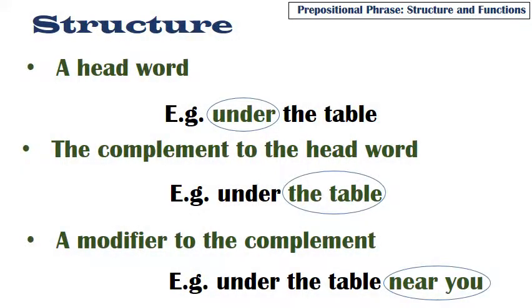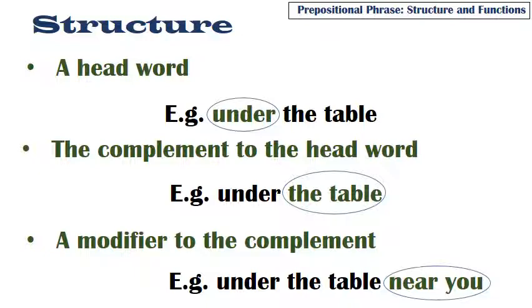If we were to look at the structure of the prepositional phrase from what we have said so far, we would notice that the prepositional phrase has a head word, which is traditionally a preposition. Then it has a complement to the head word, which is a noun phrase, a noun or a pronoun. Then it also has a modifier to the complement, which is either a relative clause or another prepositional phrase.